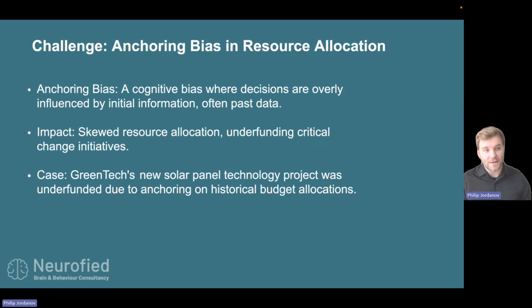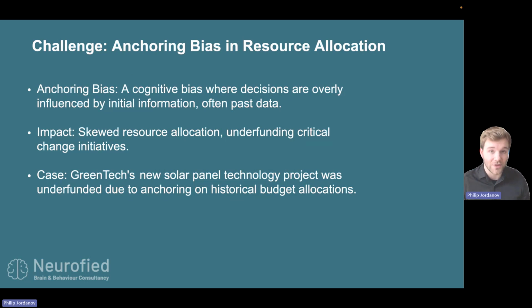And when we look at the data from budgeting decisions in, for example, Fortune 500 companies, we see that this year's budgeting decision always looks very, very similar to last year's budgeting decision. And there's a reason for that. It is the anchoring bias. Last year's budget anchors the minds of the decision makers, but that might not be very factual or very objective, because in this year, of course, circumstances might be radically different. What do we get? We get a skewed resource allocation and, more importantly, underfunded critical change initiatives and projects.